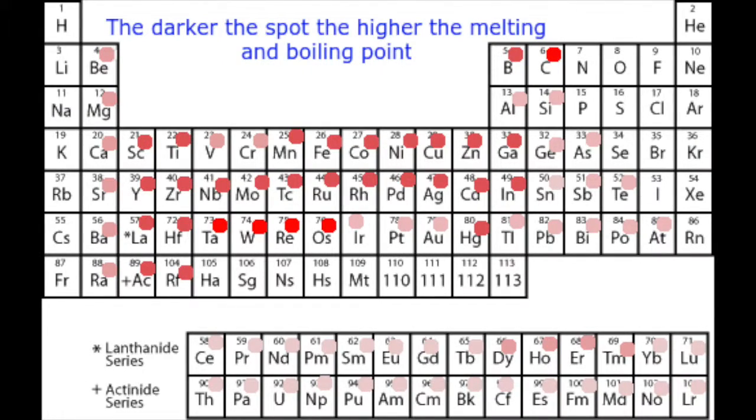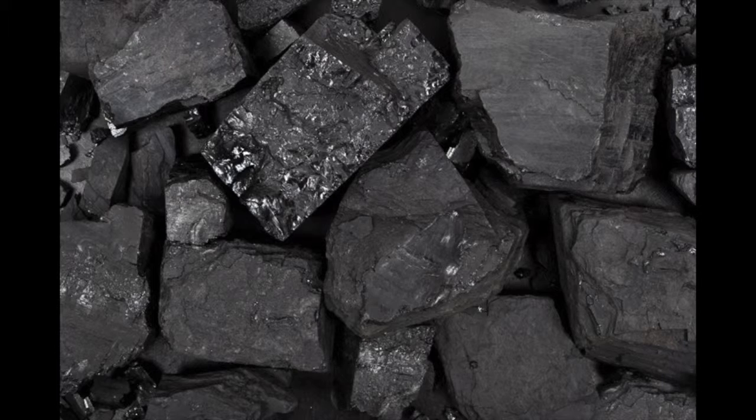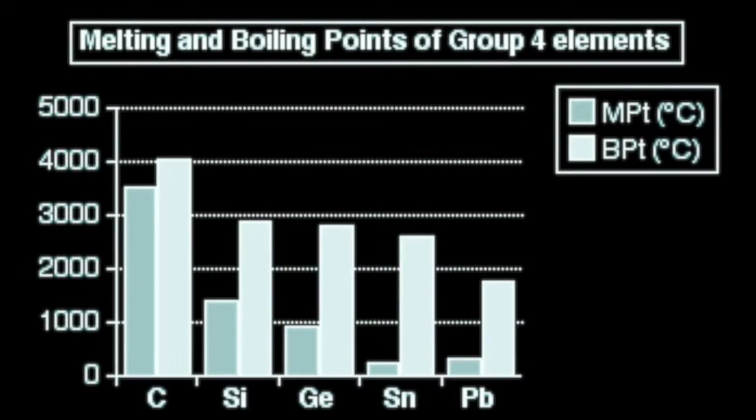So the trend that we can find is that metals generally have a high melting point and a high boiling point, while nonmetals generally have a low boiling point and melting point. There is, however, one exception to this theory: carbon. Carbon has the highest melting point and boiling point out of all the elements, and it's a nonmetal.